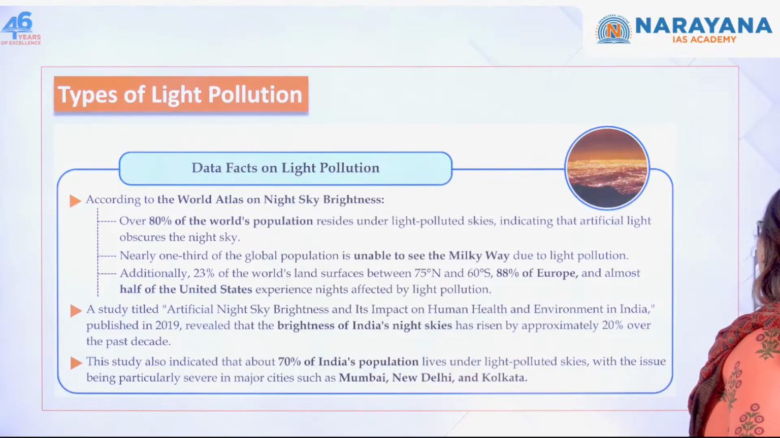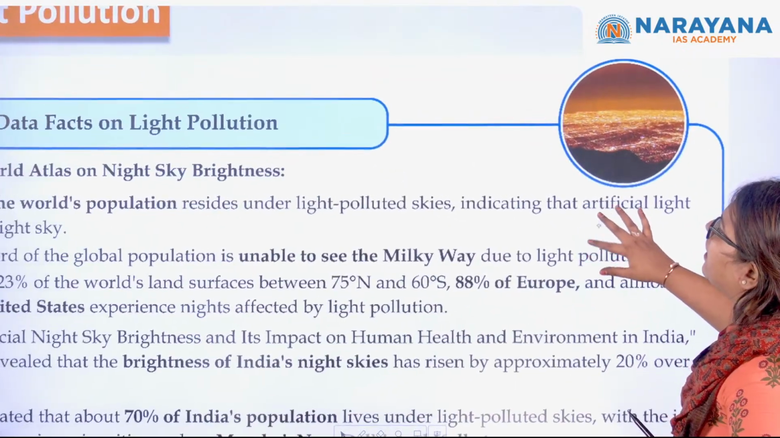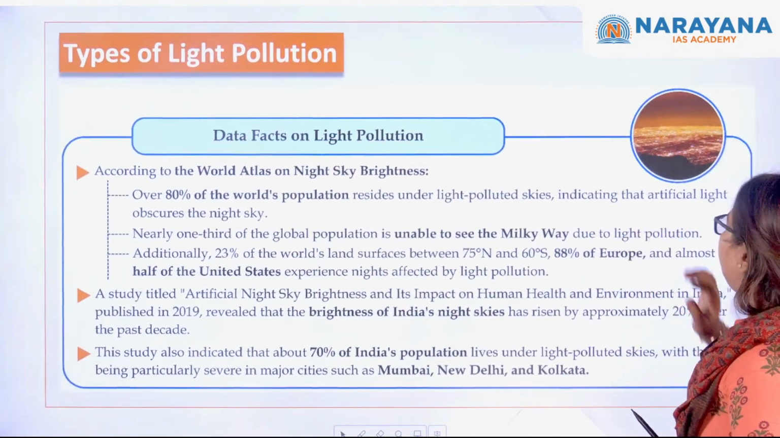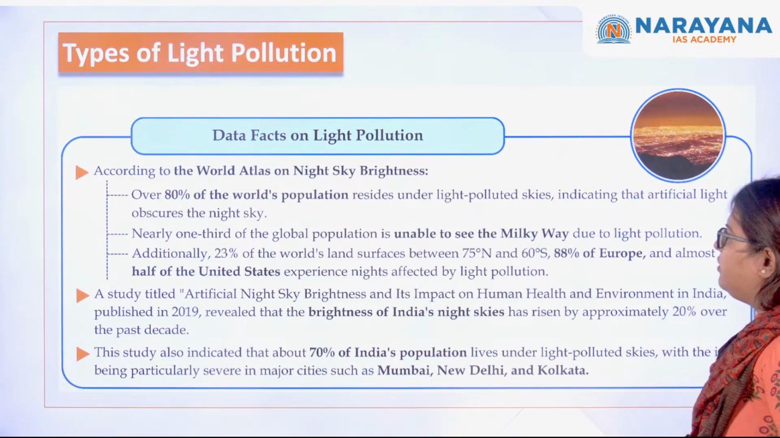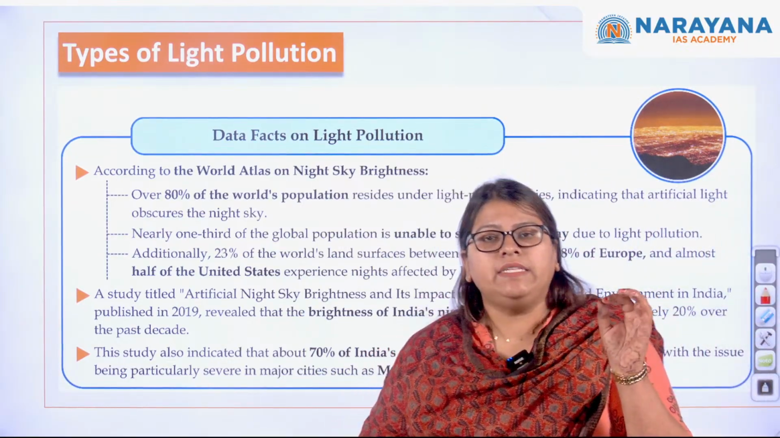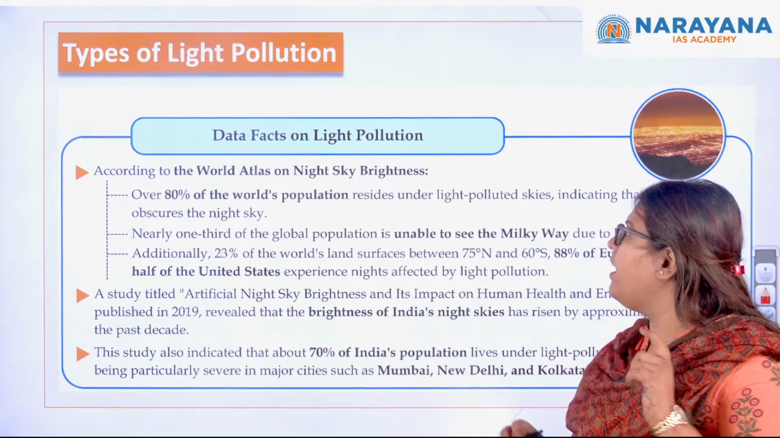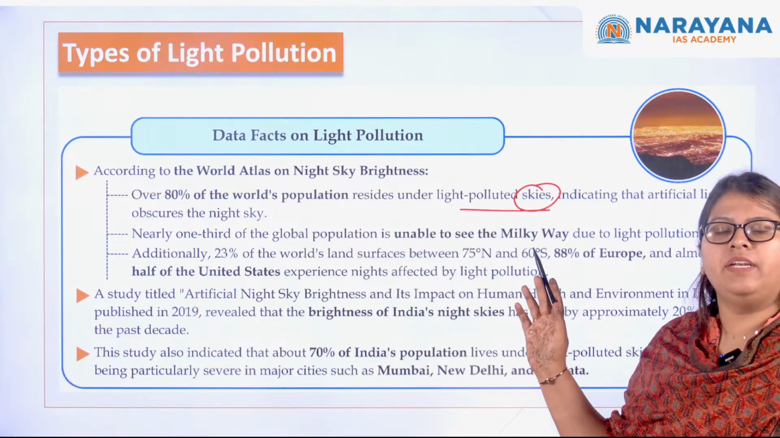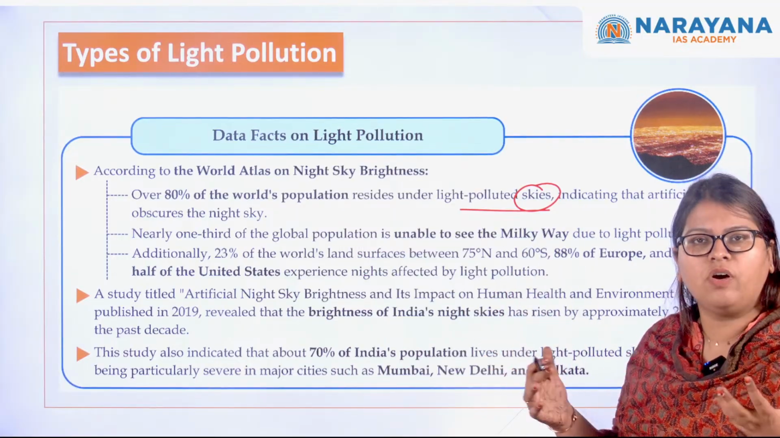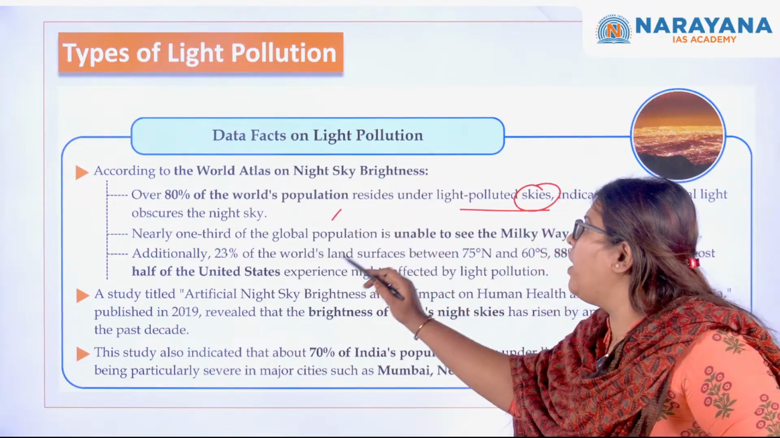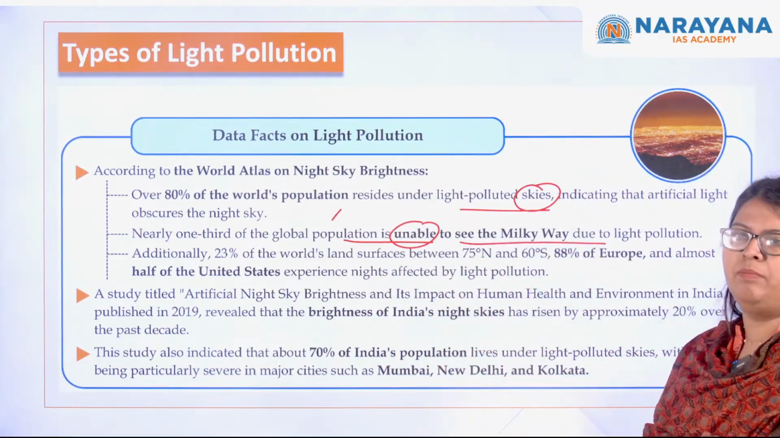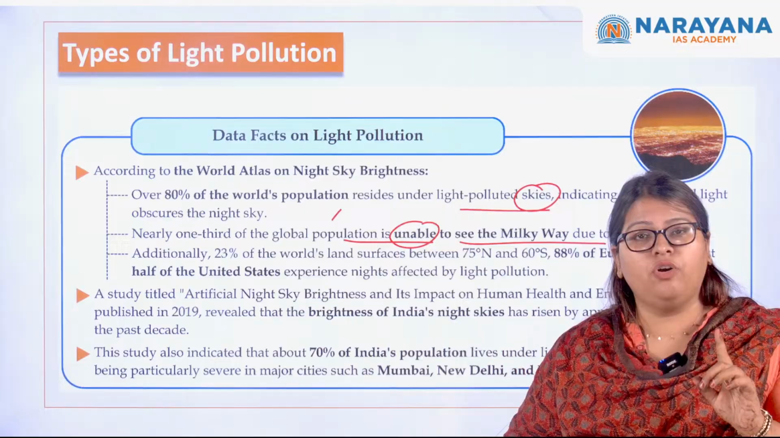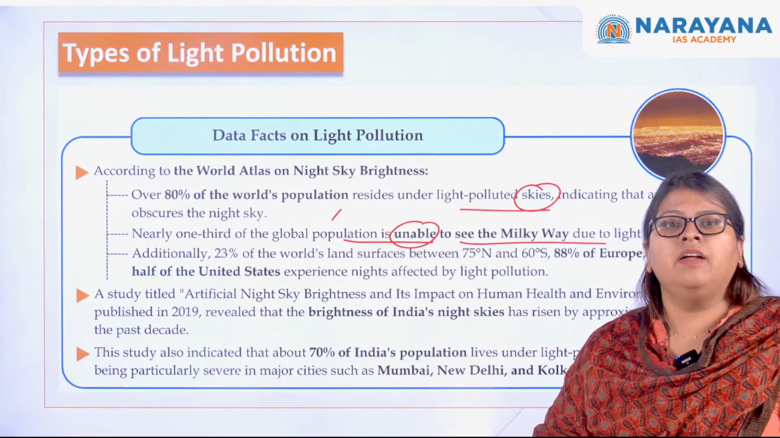So recently there was this World Atlas on night sky brightness. Can you see this? Yeah. So there was this report on night sky brightness, okay. So that actually says over 80% of the population in the world reside under highly polluted skies. So this indicates that artificial lighting obscures the visibility of the sky, and 1/3 of the population is unable to see the Milky Way, okay. That's why if you go to hill stations and specifically towards the north, you can visibly see the Milky Way